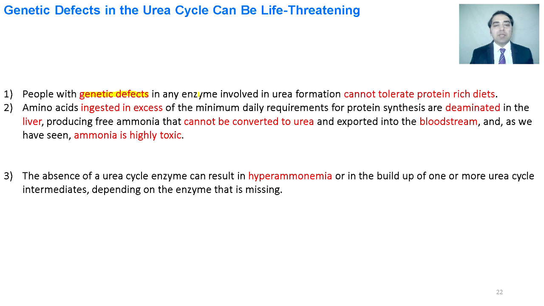Genetic defects in the urea cycle are making people vulnerable, as they cannot tolerate protein-rich diets. The proteins that are ingested in excess are utilized to make other amino acids or some other intermediate products, and still the excess ammonia is released in the form of urea.